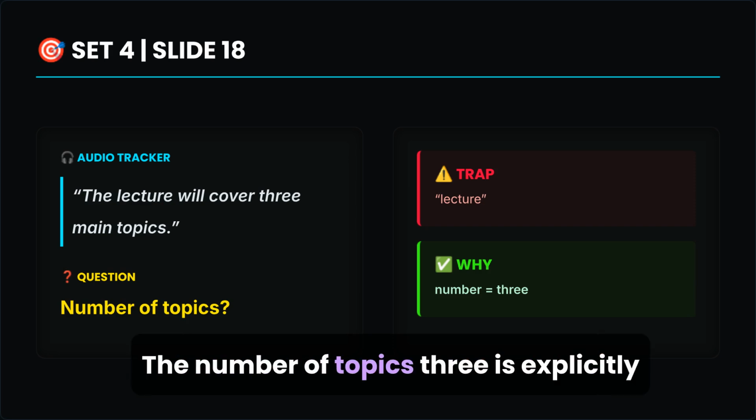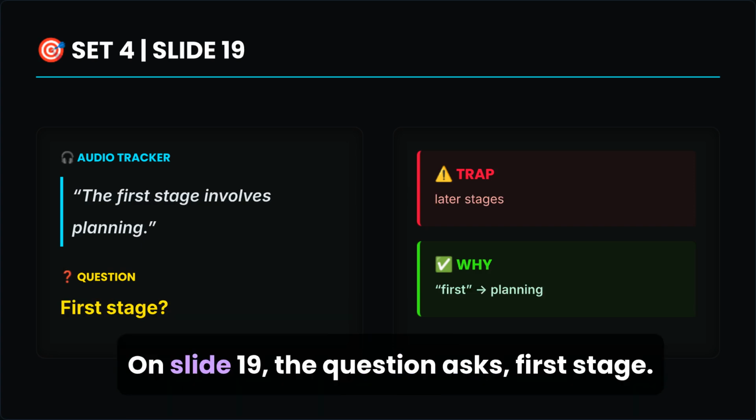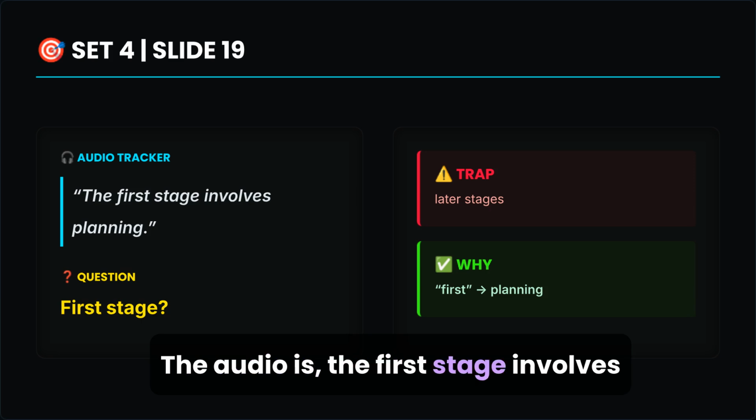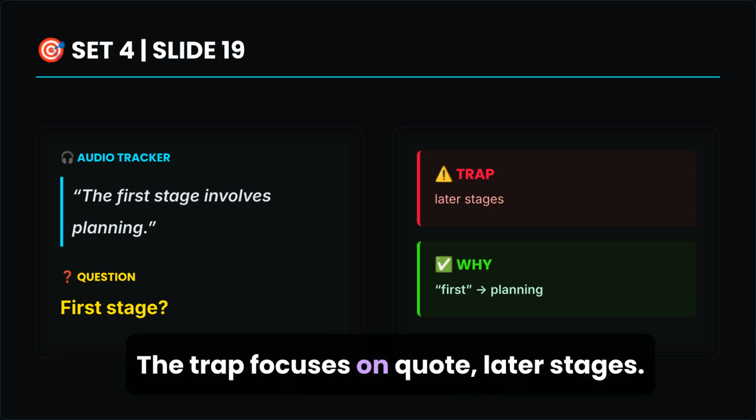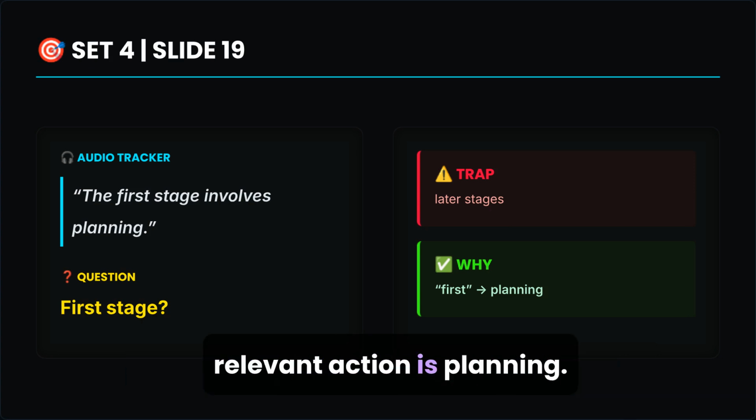The number of topics, 3, is explicitly mentioned, directly answering the question. On Slide 19, the question asks, first stage? The audio is, the first stage involves planning. The trap focuses on, quote, later stages. The word first highlights that the relevant action is planning.